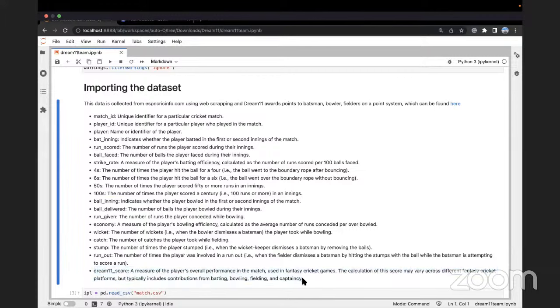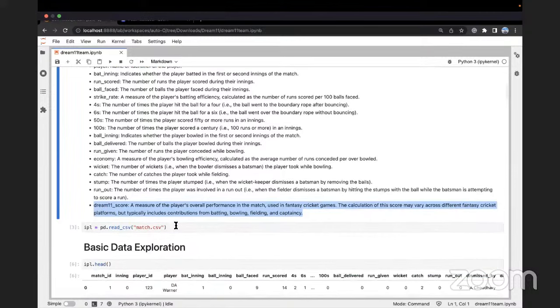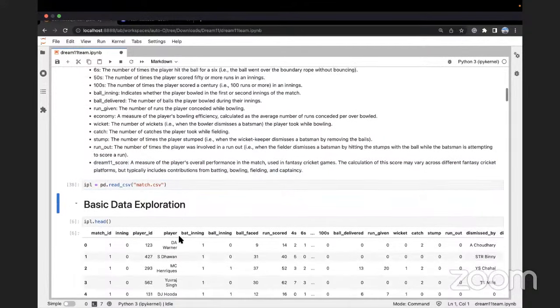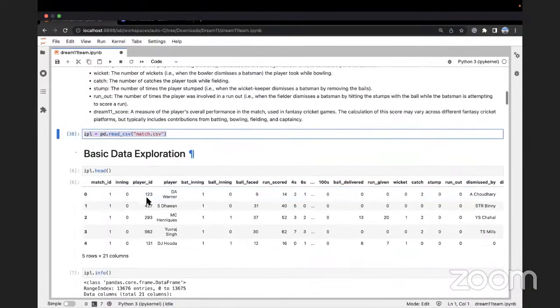What we are trying to predict for every player is their Dream 11 score. Are we clear? Every different fantasy cricket platform could have its own way of calculating the score, but this score is what we want to maximize. Okay, so we just quickly load up the match data, match.csv.